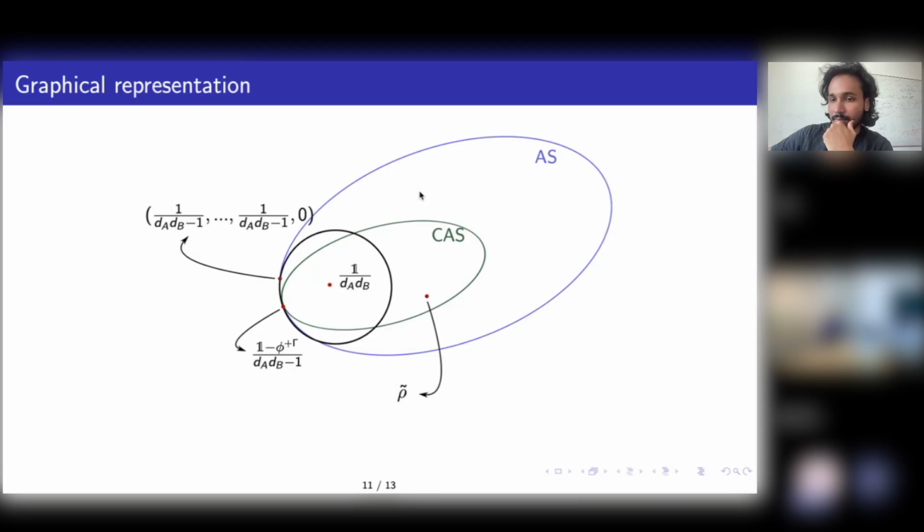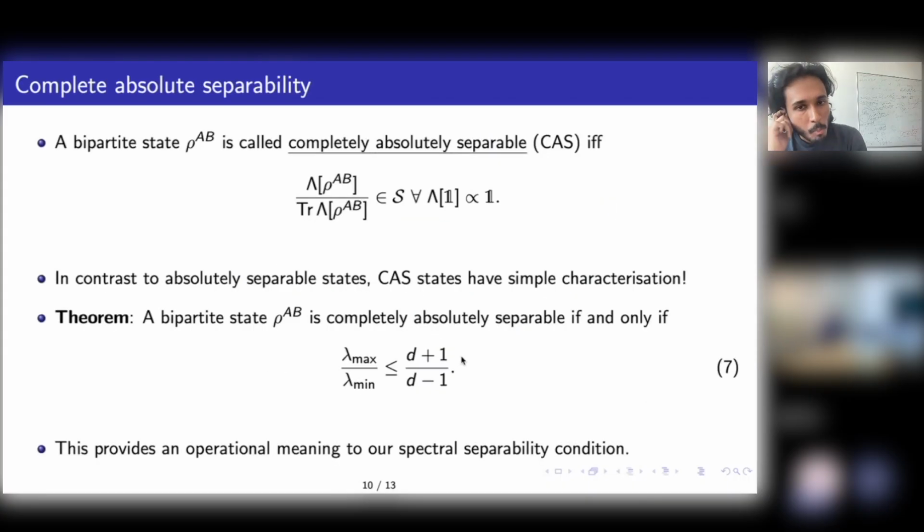Hi, I have a question. The condition you have shown, the CAS condition, is similar to what you found as a sufficient condition of separability, right? Yes, it is the same condition.